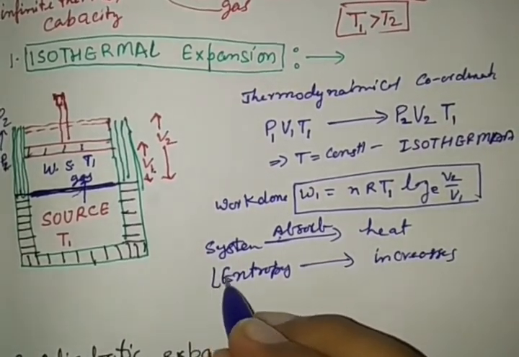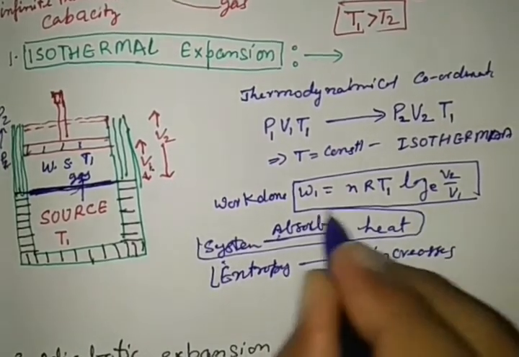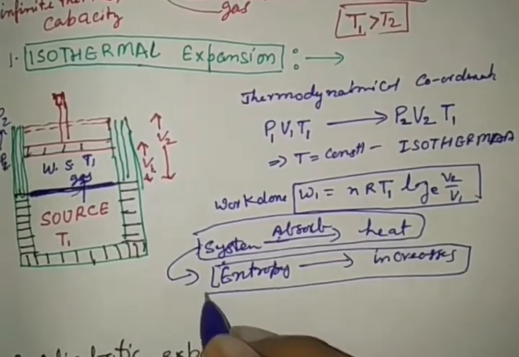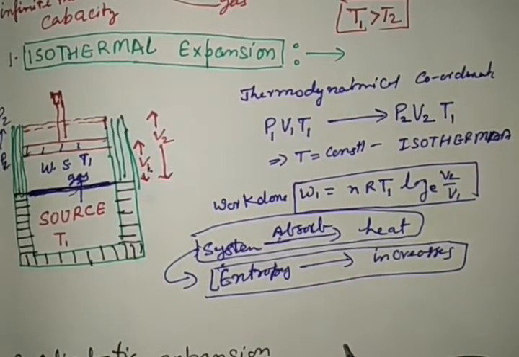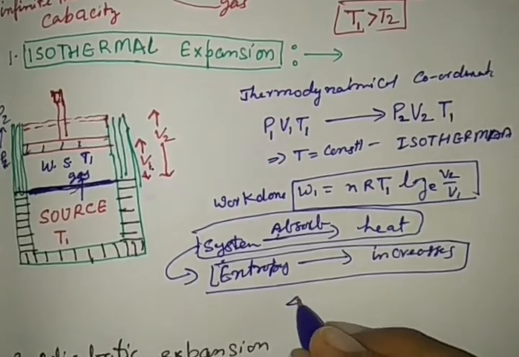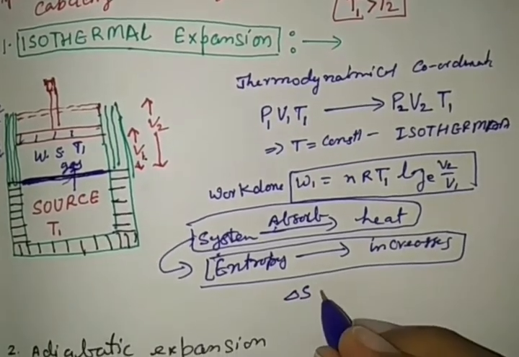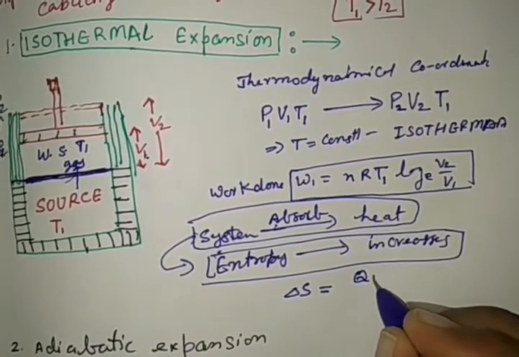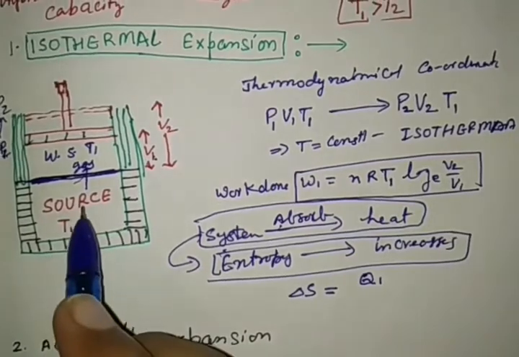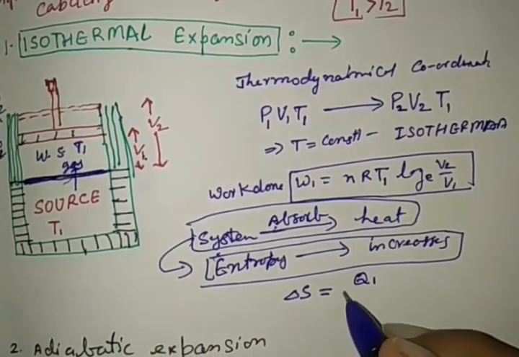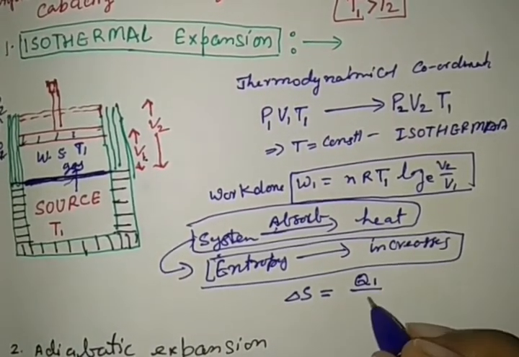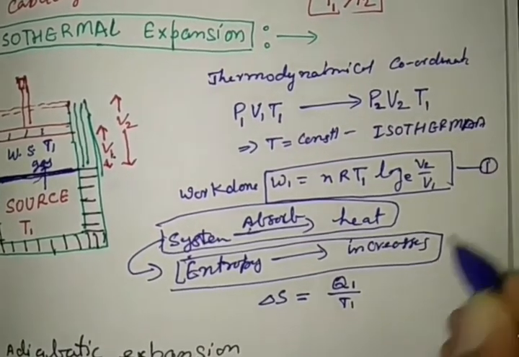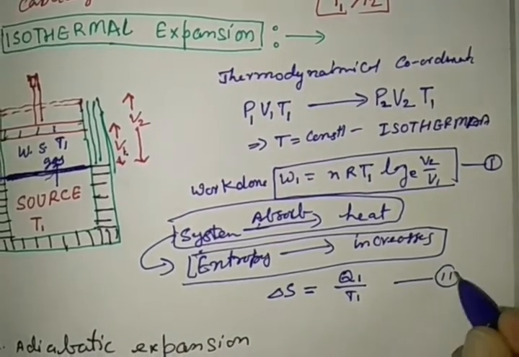If the system absorbs heat, see very carefully, this indicates that entropy increases, and this change in entropy delta S is given by the amount of heat, suppose Q1 is absorbed, divided by the temperature T1. We can indicate it as equation number 1 and this as equation number 2.